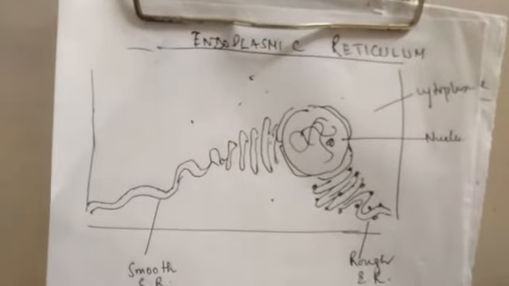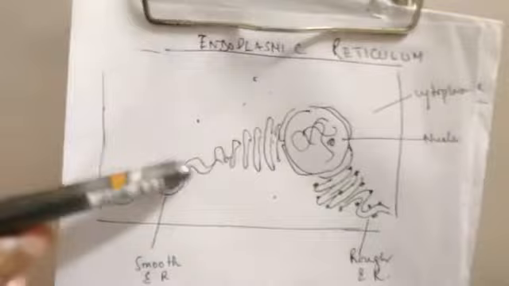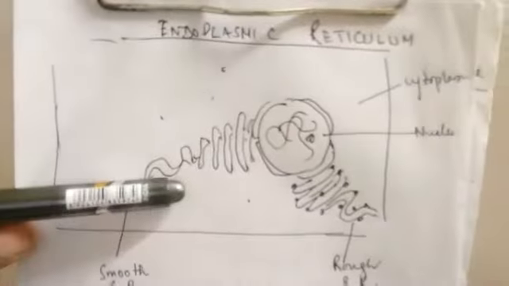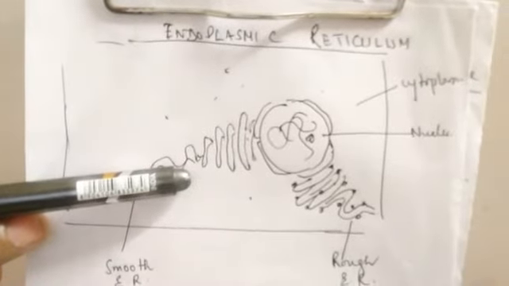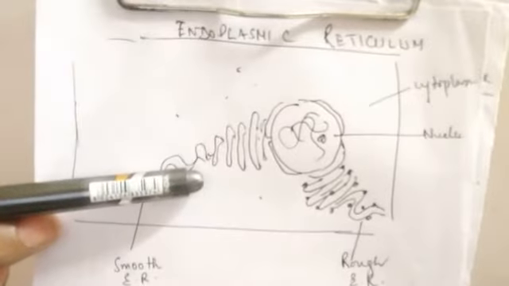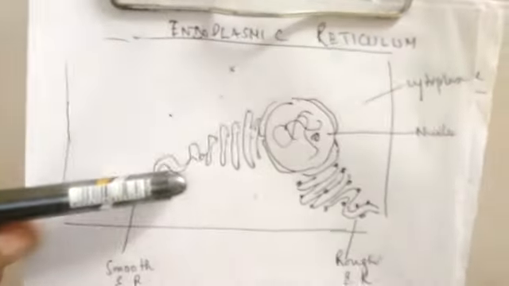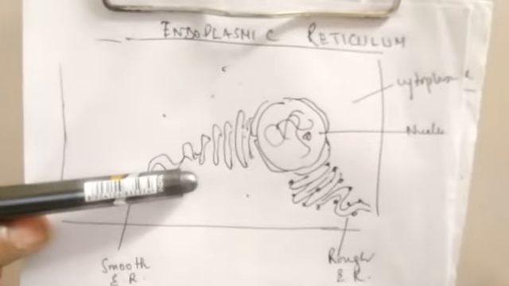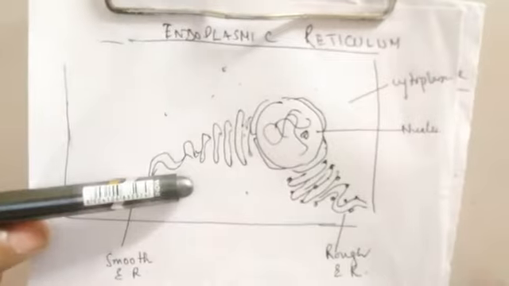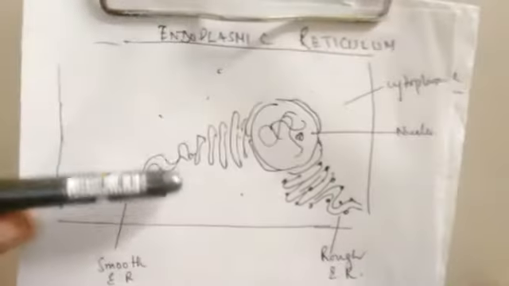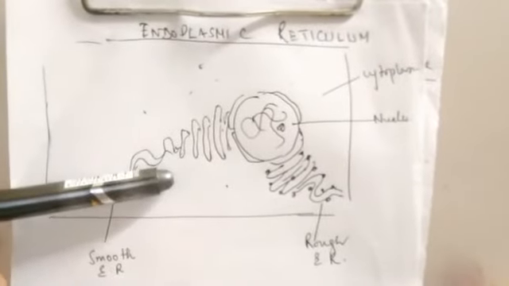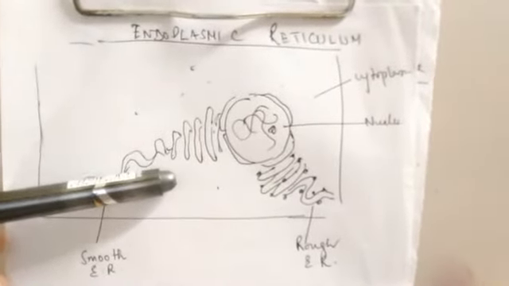Now, smooth endoplasmic reticulum or SER, that is without any surface structures, clear, is mainly meant for synthesis of lipids and steroid hormones, like the hormones released from the adrenal cortical cells, testes, and ovaries, which are generally produced here. In liver they help in detoxification of drugs, and in the muscles they help in muscle contraction by the release and uptake of calcium.